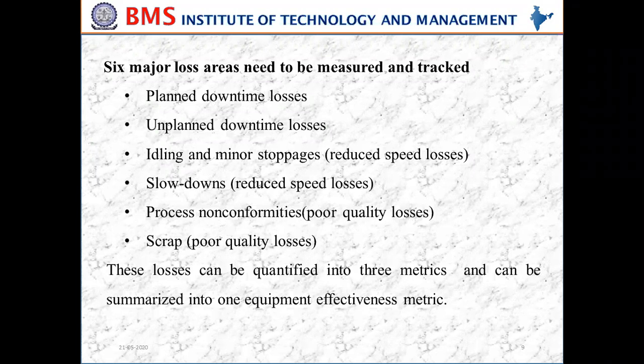This is a planned downtime loss because we have scheduled that this is lunch time and this is a break for coffee or tea. So these are all called planned downtime losses. And planned maintenance shutdowns also. We need to periodically keep maintaining the machines, so for periodic maintenance we have a schedule. On such and such date, in such and such month, we'll be having maintenance. For that, we need to shut down the production. So that is also one kind of planned downtime loss.